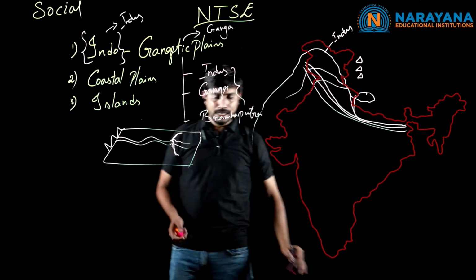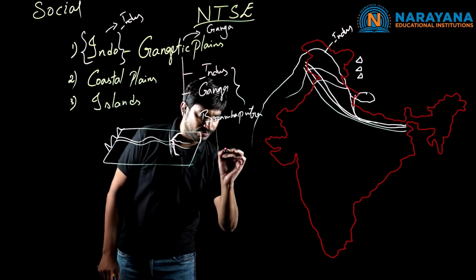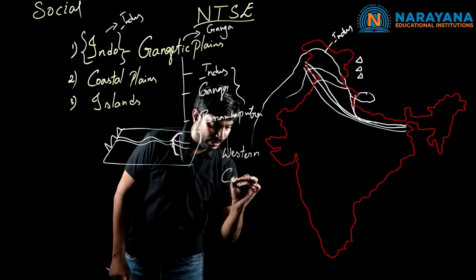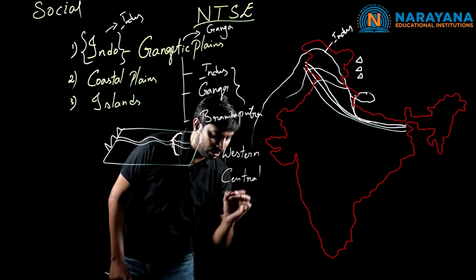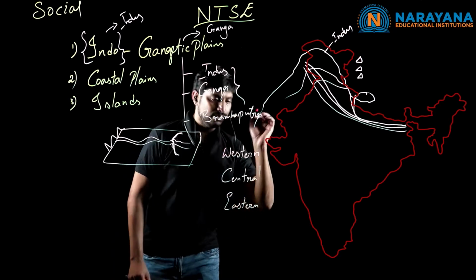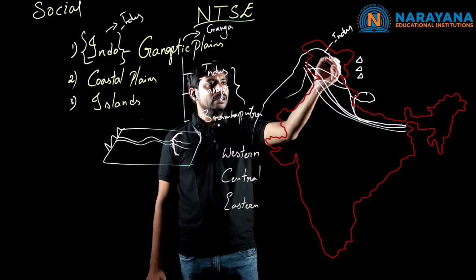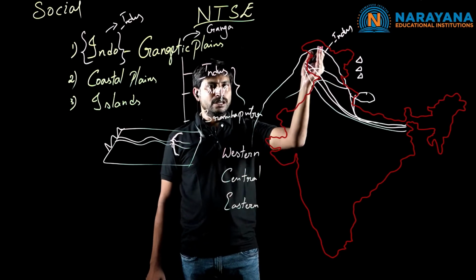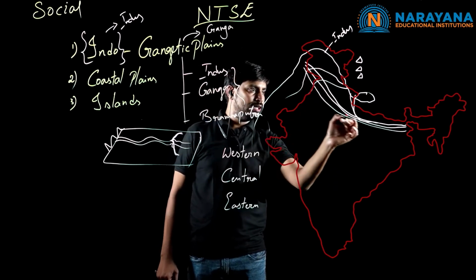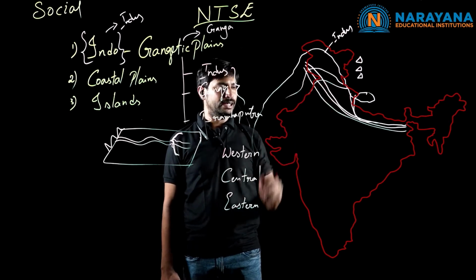So generally, the plain regions are categorized into 3 types. The first one is the western, the second one is the central, and the third one is the eastern. The western plains lie in the western part of the north of the country, in Jammu and Kashmir here, and the flow of the river is formed by the merging of some of the rivers with Ganga and Indus.